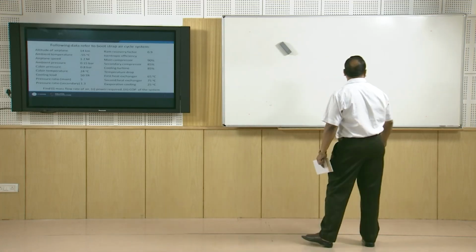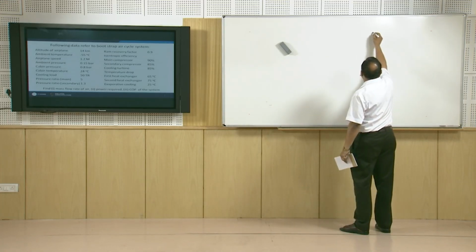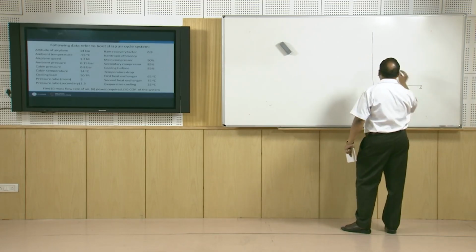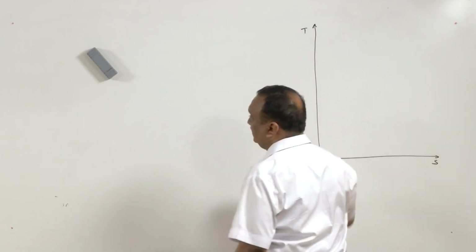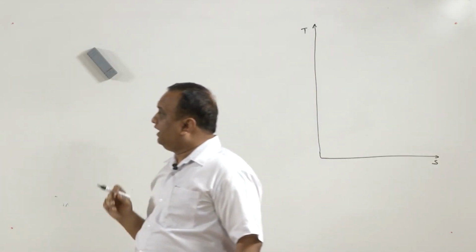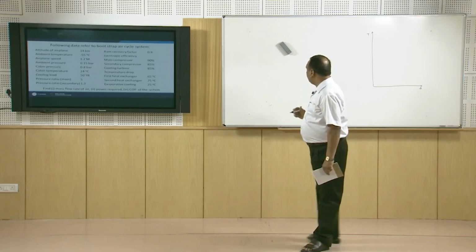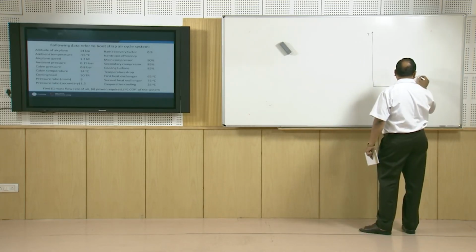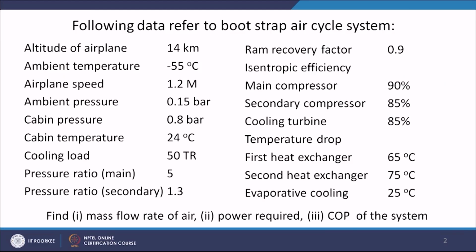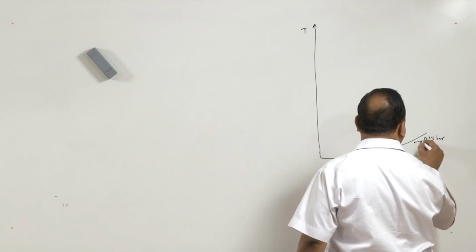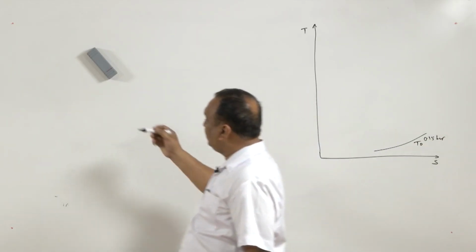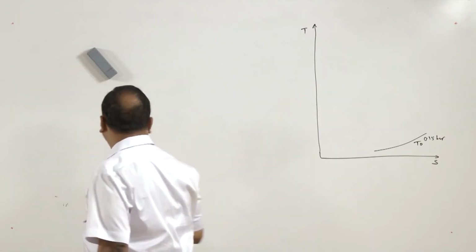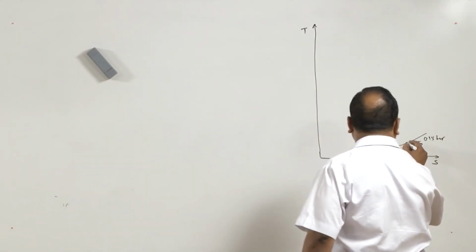Now, if we draw the temperature entropy diagram for the entire process, bootstrap with evaporative cooling, this is entropy and this is temperature. The aircraft is moving with Mach 1.2, or air is coming towards the aircraft with Mach 1.2 at temperature T0 and pressure 0.15 bar. I will keep on writing values on this side so that whenever we have to call the values we can call from here. Now, this is state 0.